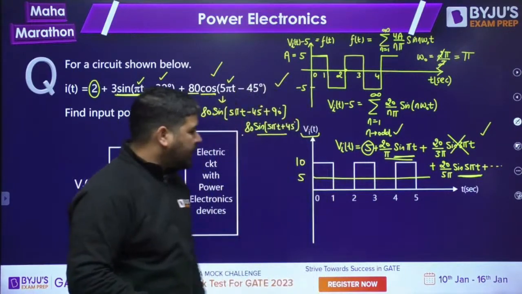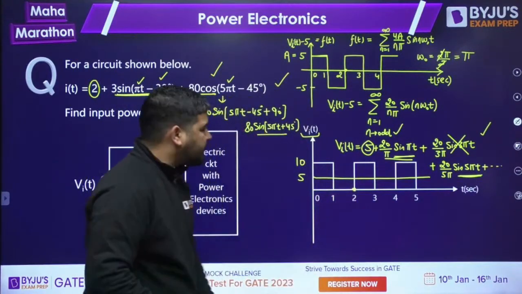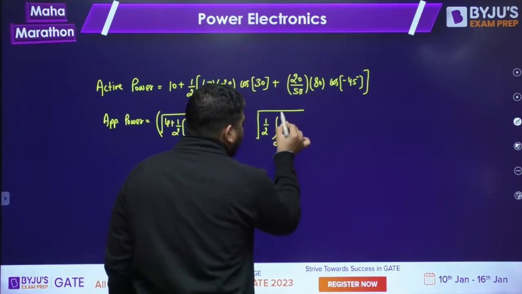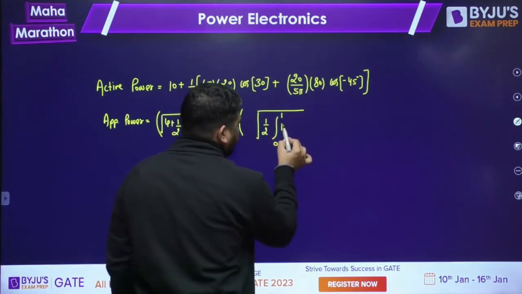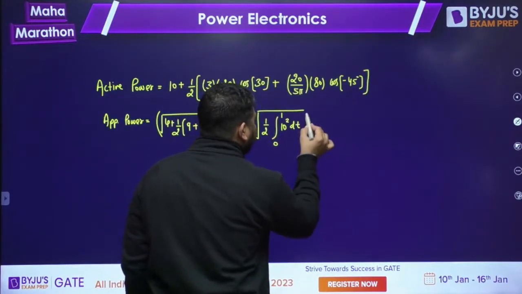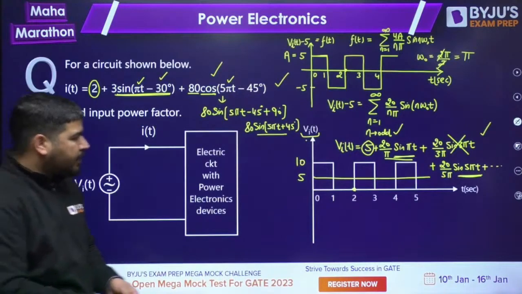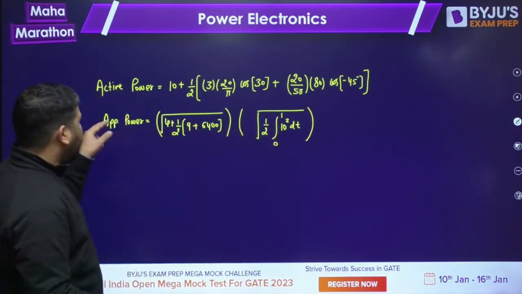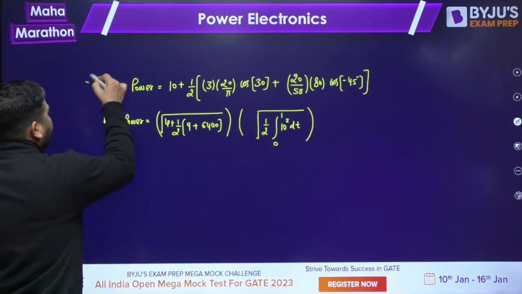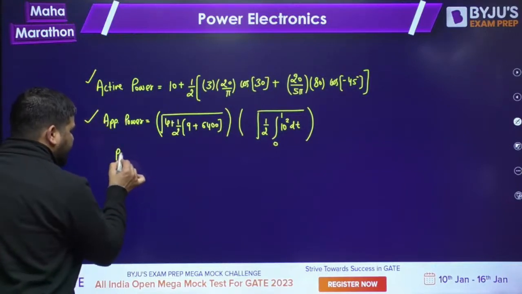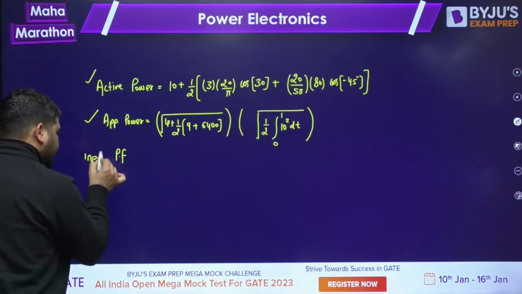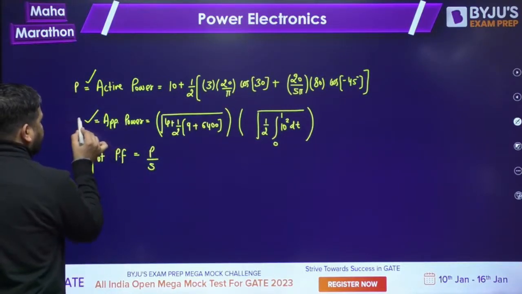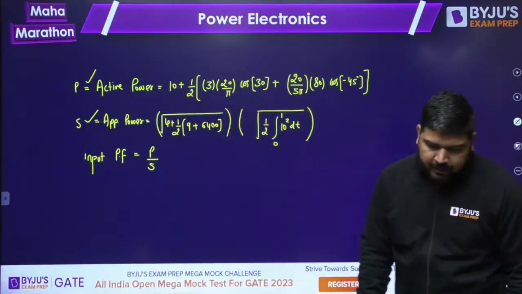So what is the RMS value of this voltage? The period is 2, so we can calculate the RMS value. The RMS value will be root of 1 by 2 integration 0 to 1 of 10 squared dt. This way we can calculate the RMS value of this voltage, and multiplying it with the RMS value of this current, you'll get the apparent power. Once you get the active power and apparent power, the input power factor will be equal to the ratio P by S. This is my P, this is my S. Is it clear guys? So this way we can solve it.